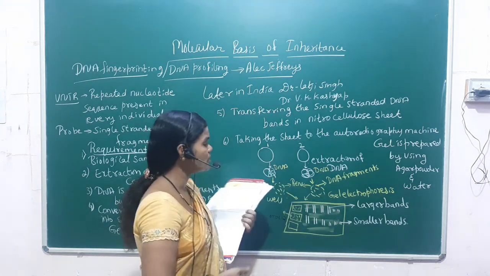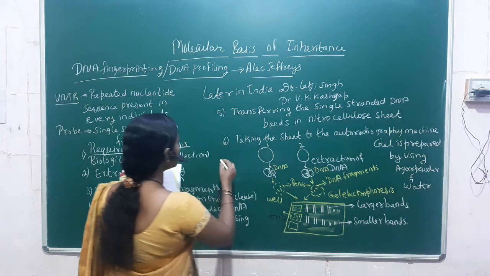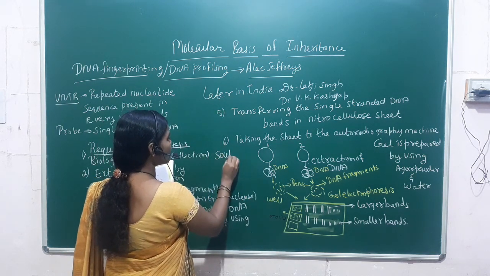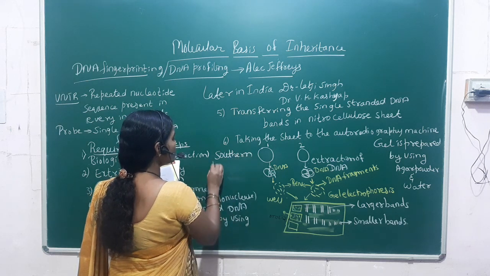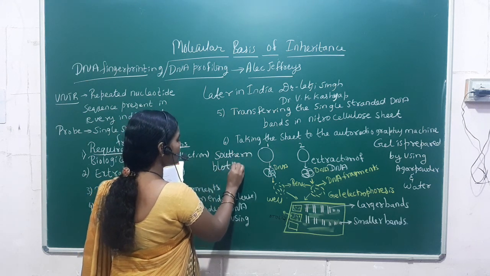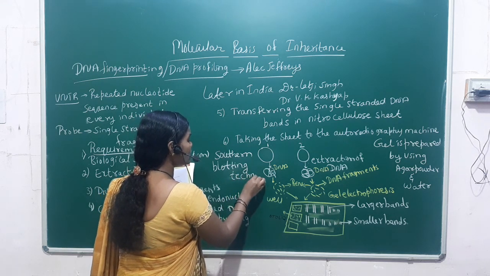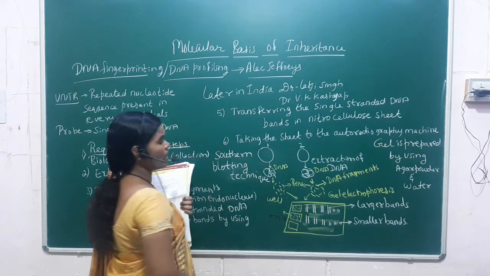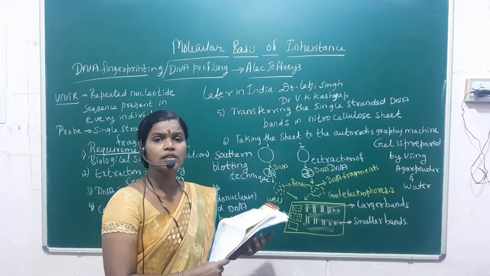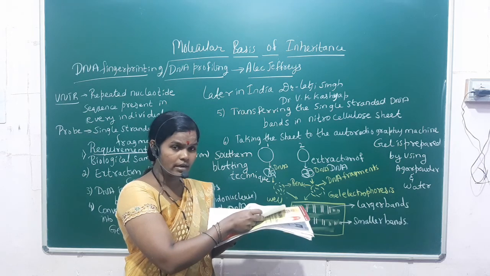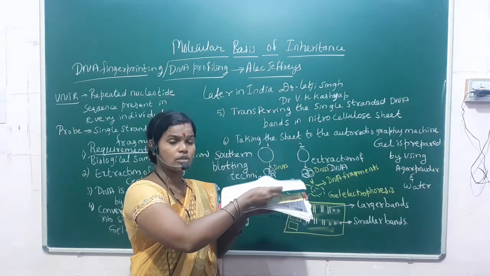What do we call this technique? We call it the Southern blotting technique. What is the meaning? It is a very important question for 1 mark. It is the shifting of the double-stranded DNA bands to the nitrocellulose sheet.